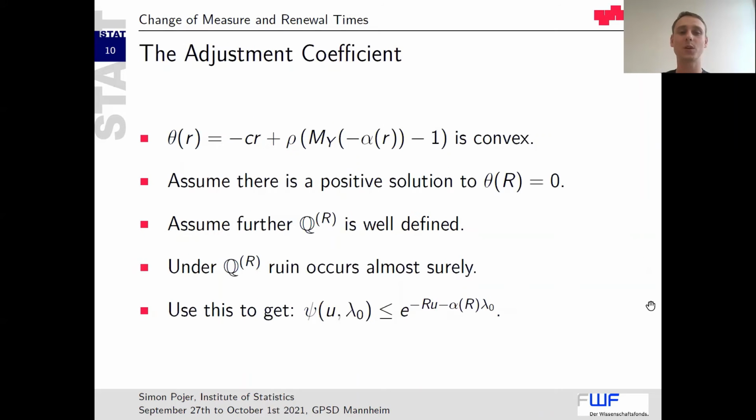For this, we define the adjustment coefficient. Again, as in the Cramér-Lundberg model, we have a convex function theta, and we want a positive root of this function and choose this as the adjustment coefficient. We assume that the measure under this coefficient is well defined. Then under this measure, ruin occurs almost surely, and we can use this to get, for free somehow, that the ruin probability is bounded by some exponentially decaying function.